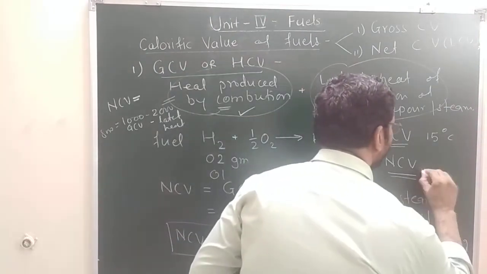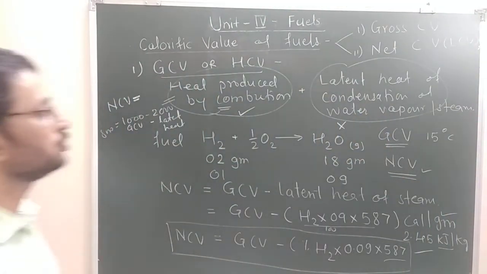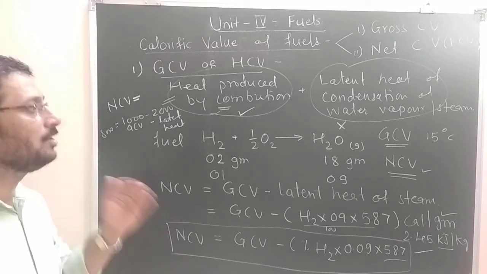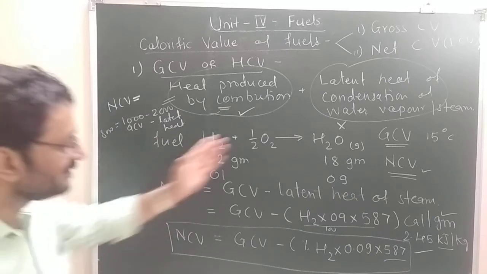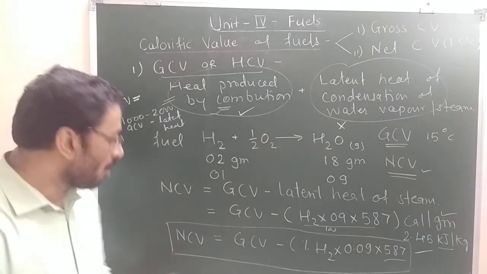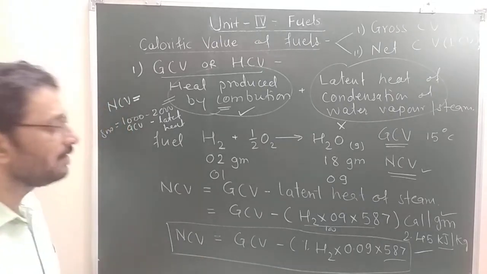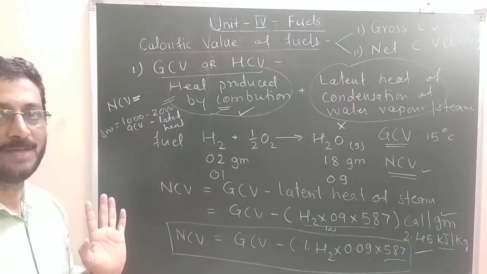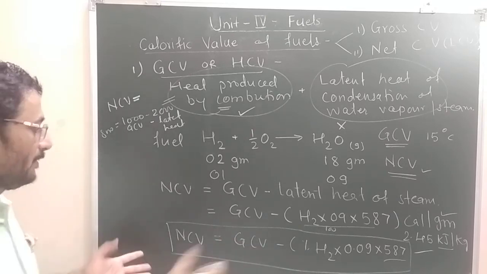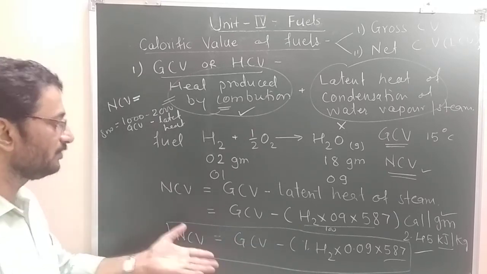Okay, that is called gross calorific value. So NCV is always lower than GCV. This is a simple relation. Based on this simple formula, you may get one simple type of numerical or an MCQ.